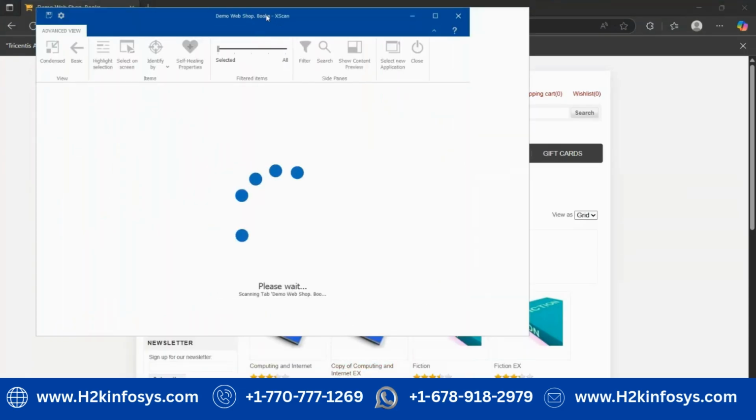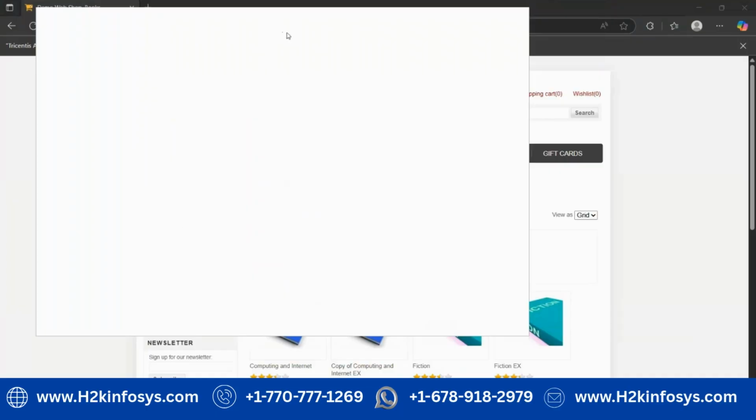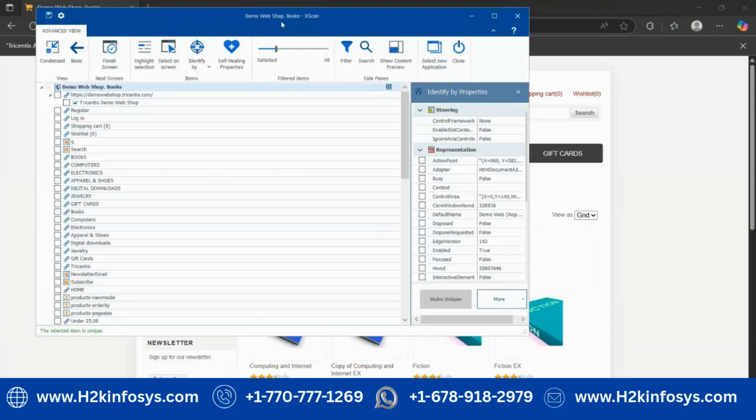You also have to add some extension on the Chrome browser or whatever browser you are using. That is the basic step. We will guide you how to add the extension, everything. Okay, this is the Xscan window. There are multiple features available. How each feature will work and what is the purpose of the feature, we will explain in the class.